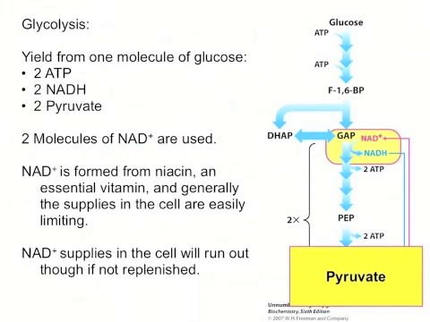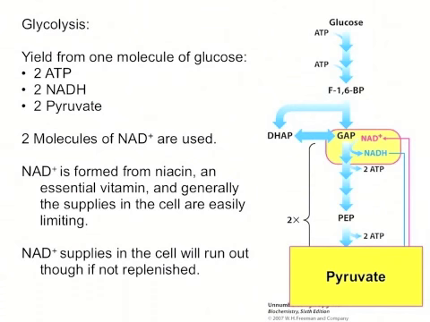During glycolysis, the yield from one molecule of glucose is 2 ATP, 2 NADH, and 2 pyruvate molecules. In the process of glycolysis, 2 molecules of NAD+ are used for each glucose molecule. Because NAD+ is formed from niacin, which is an essential vitamin, generally the supplies in the cell of both NAD+ and niacin are limiting. And so if NAD+ supplies in the cell are not replenished, they will run out eventually.